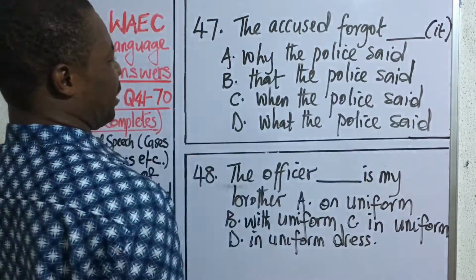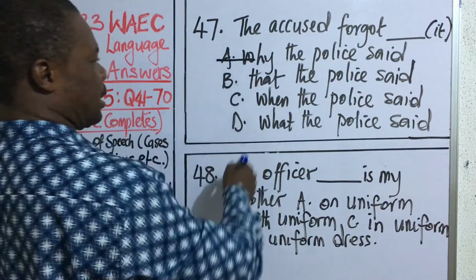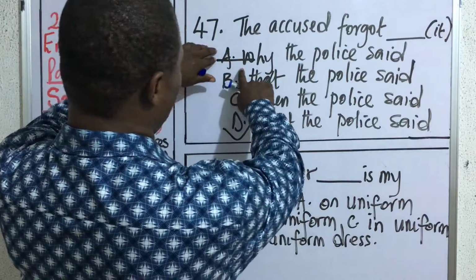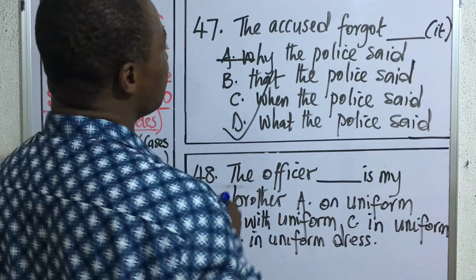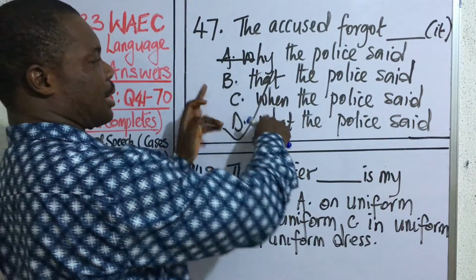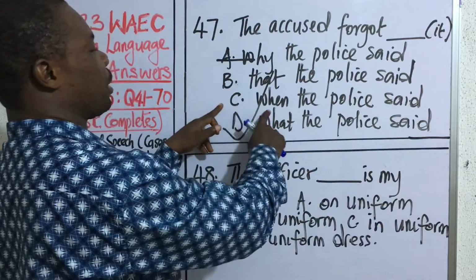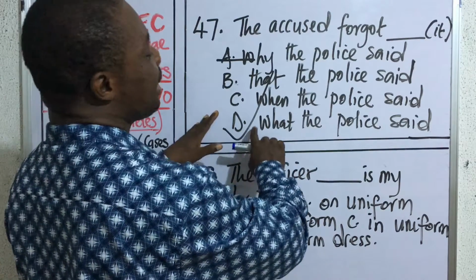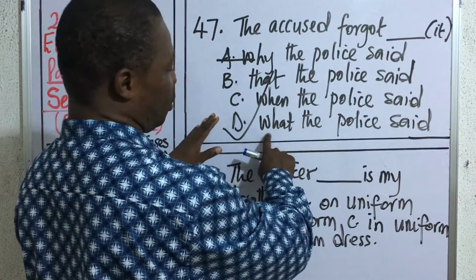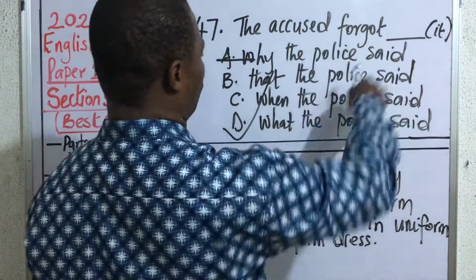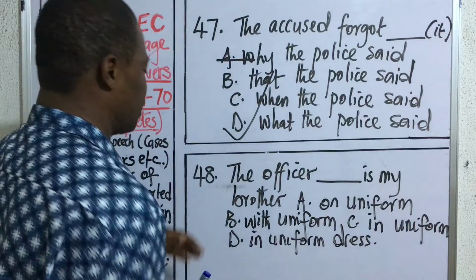Why the police said is not a noun clause. The correct answer here is what the police said. When an expression begins with why, that's asking for a reason, so it's an adverbial clause. When an expression begins with that, it's an adjectival clause. When an expression begins with when, it's an adverbial clause of time. So the only noun clause here is D, which begins with what. The accused forgot what the police said. D is the correct answer.